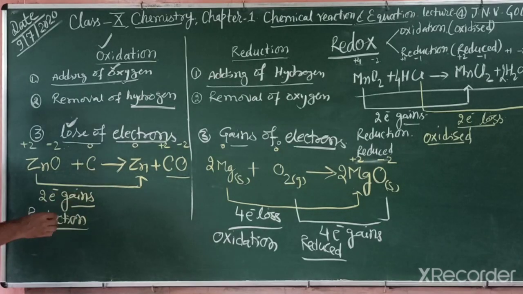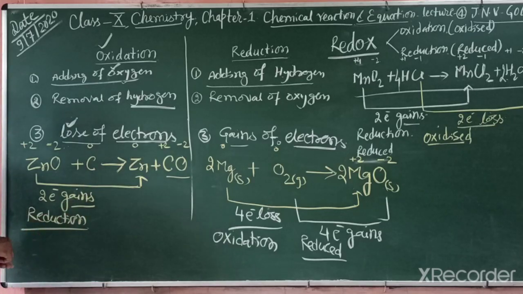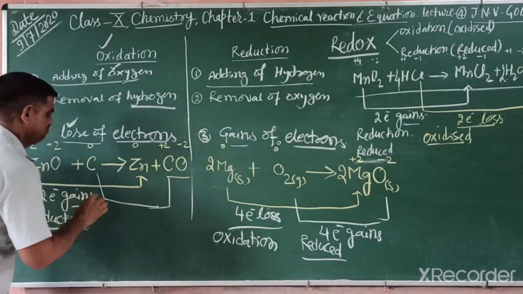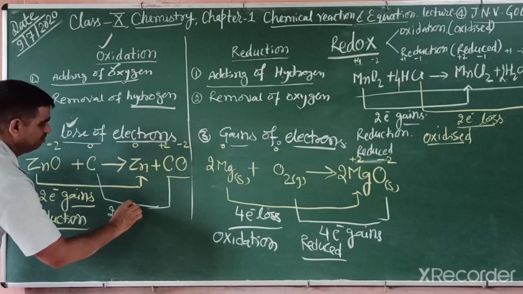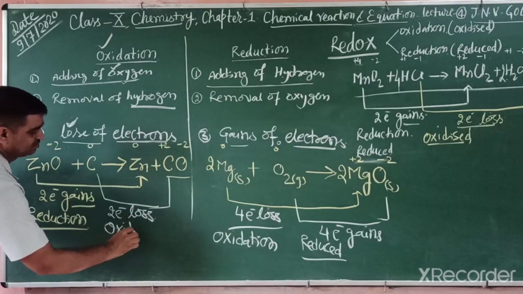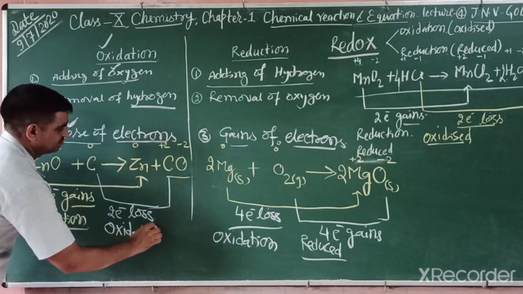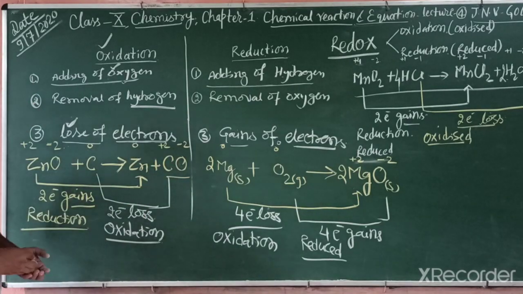And carbon goes from 0 to +2. So this is 2 mole electron loss, and this is oxidation. Carbon is oxidized because carbon gets oxygen. So students, we can easily identify which is oxidized and reduced.